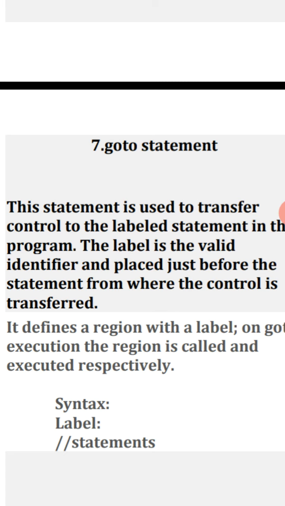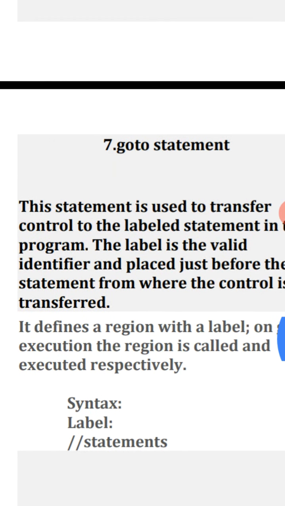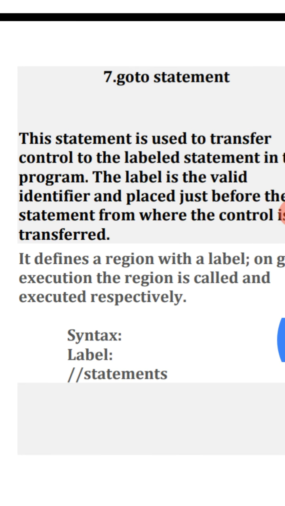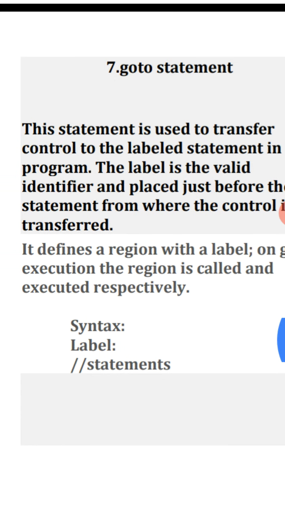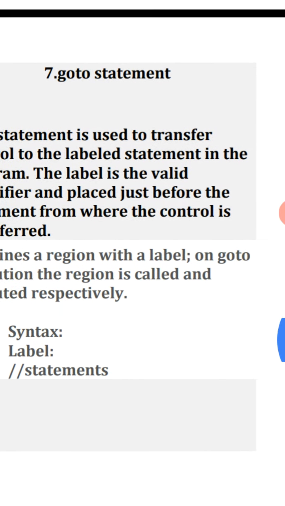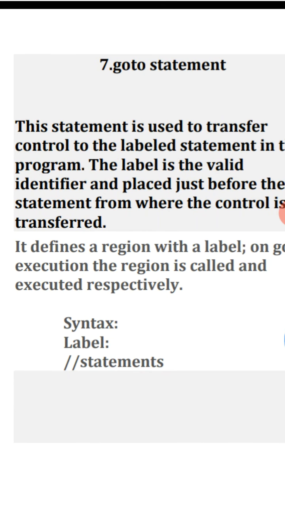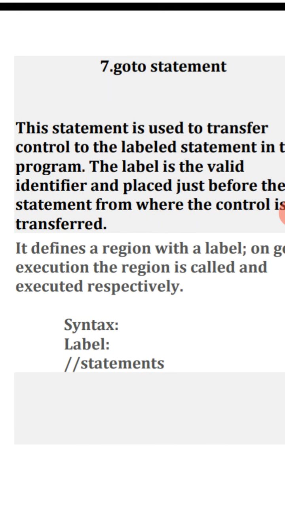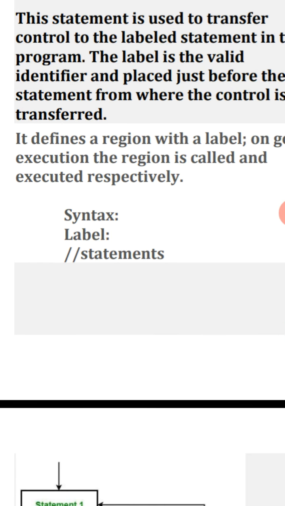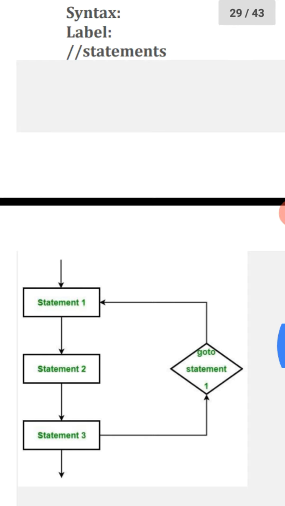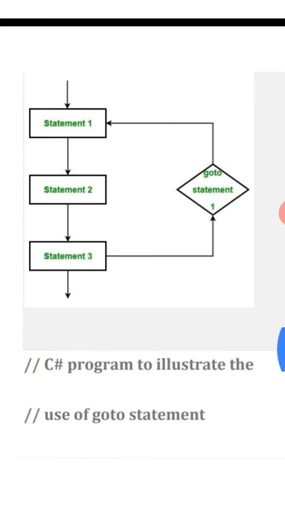It defines a region with a label on goto execution. The region is called and executed respectively. See the syntax: label and statement; statement 1, statement 2, statement 3, and in the middle, the goto statement.